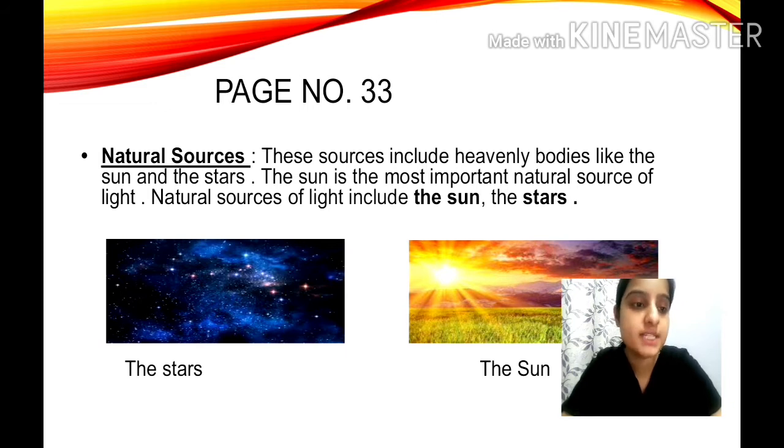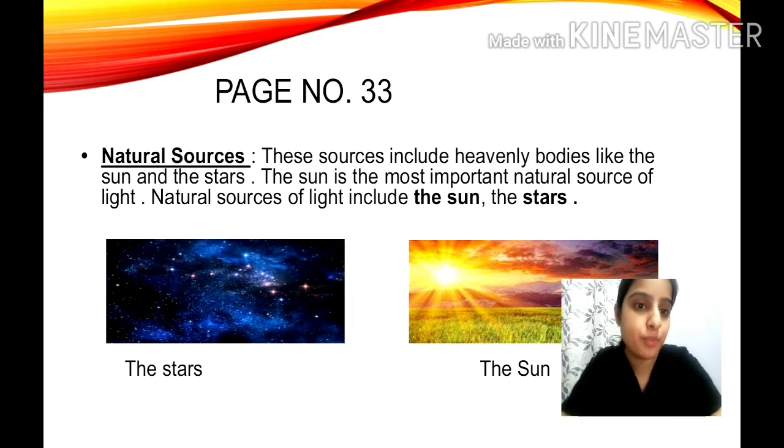As I already explained in the class, the moon does not have its own light. The light of the sun falls on the moon. Is it clear? So name the most important natural source of light. It is your sun. Sun is the most important natural source of light. Is it clear about the natural sources, children?